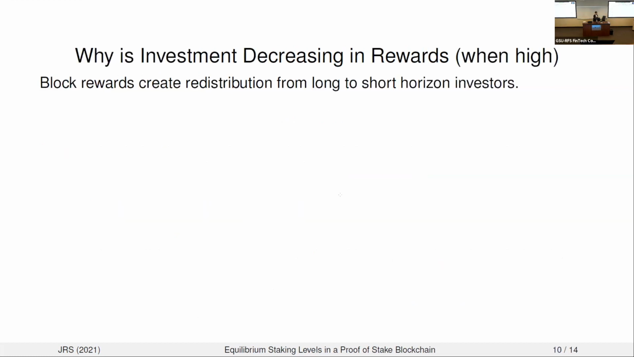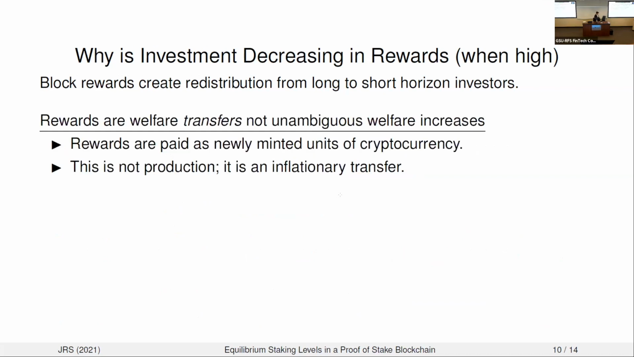Okay, so why is this the case? Why is investment decreasing in block rewards when they're sufficiently high? Well, as I mentioned earlier, block rewards create redistribution from long horizon to short horizon investors. And the important thing to recognize here is that these block rewards are paid as newly minted cryptocurrency. So this is not like some increased production.